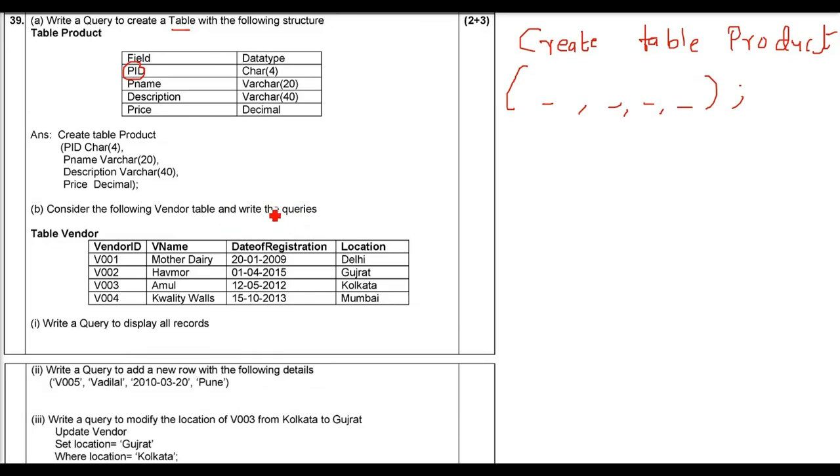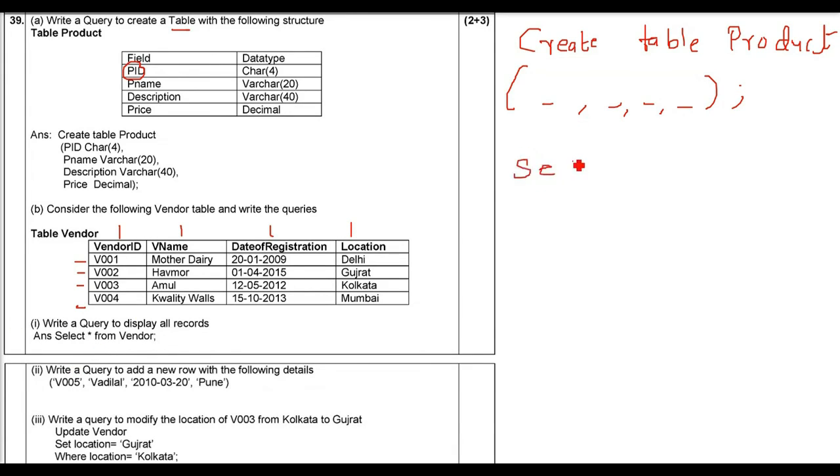B is, consider the following vendor table and write the queries. So it has 3 subparts. So we have 4 columns, 4 fields, 4 attributes. And we have 1, 2, 3, 4 records. 4 records. Write a query to display all records. So in order to display all the records, there is a simple query, select star. Star is for all the records.